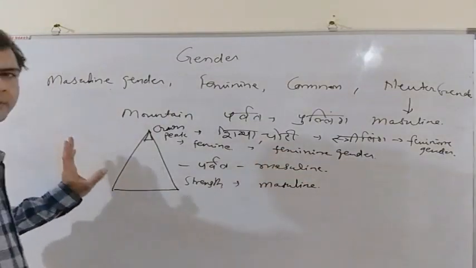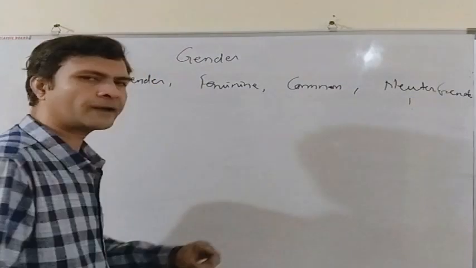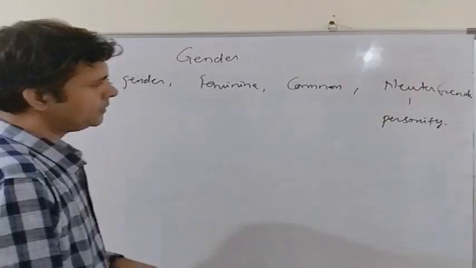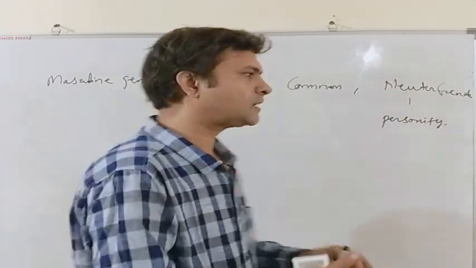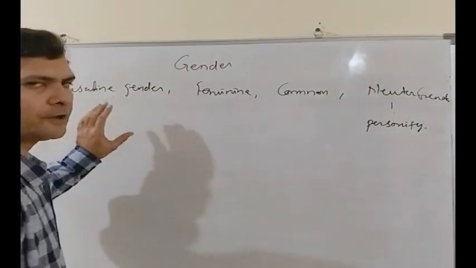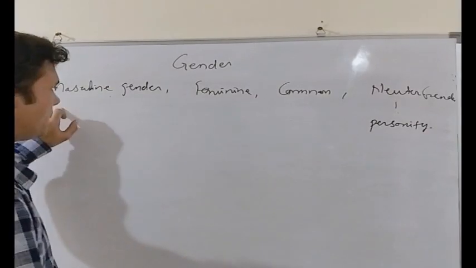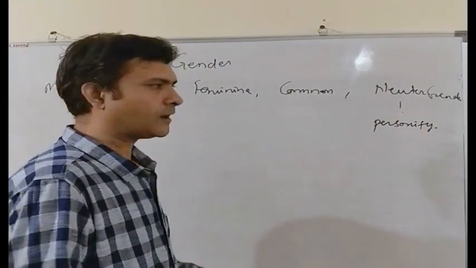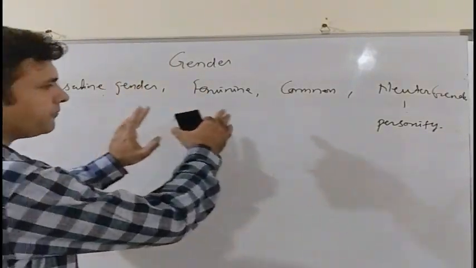So this is the difference between English grammar and grammar of other languages. However, in English also we can personify the neutral gender. Now personification means to assume a non-living body as a living being. So we personify a non-living thing and consider it as a living thing by assigning a gender to it, either a masculine gender or a feminine gender. That is, we assume that a non-living thing is living and it is either male or female.